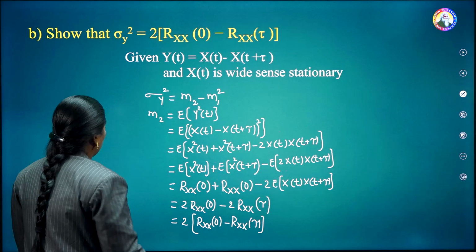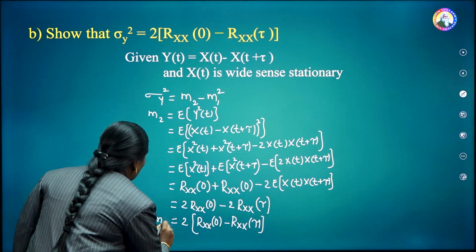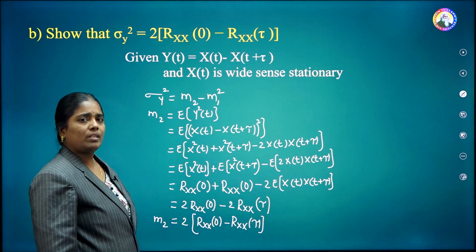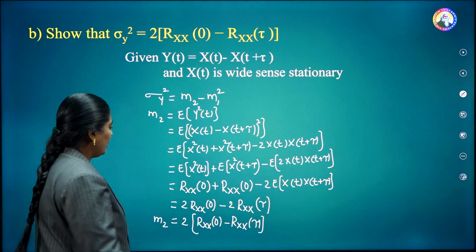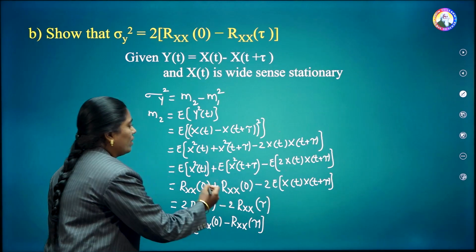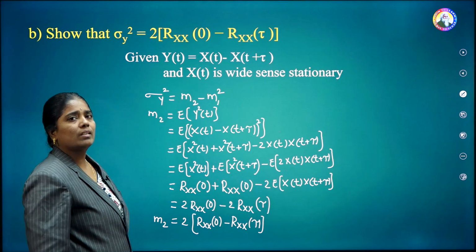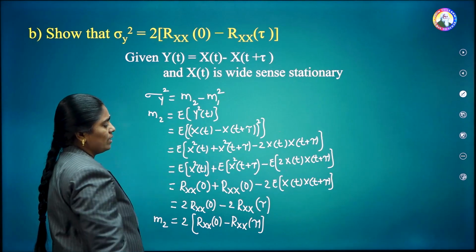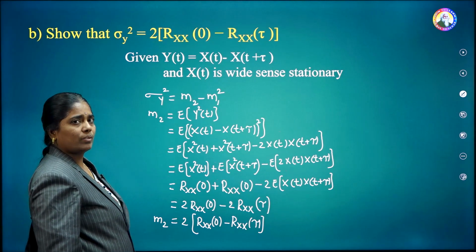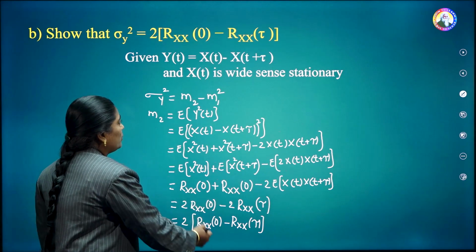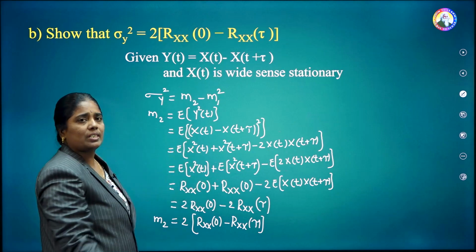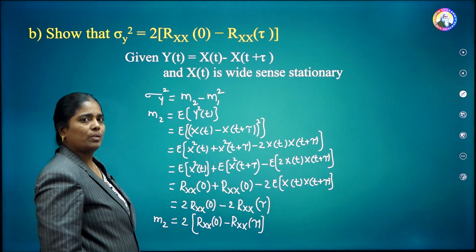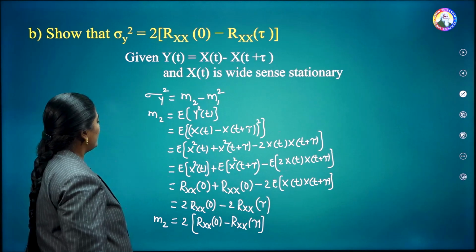That means m2, that is the mean square value of y of t, is nothing but equal to this one. Now we have to calculate the variance. Variance is nothing but m2 minus m1 square. So m2 is this value. m1 we have calculated earlier, it is its corresponding mean value, which is equal to 0. Now we have to substitute that here.